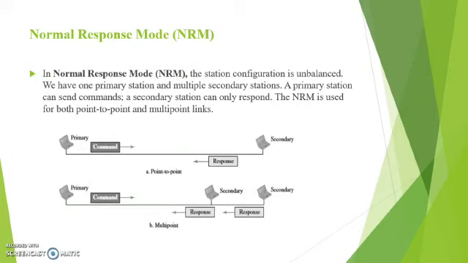In normal response mode, the station configuration is unbalanced. We have one primary station and multiple secondary stations. A primary station can send commands, a secondary station can only respond. The normal response mode is used for both point-to-point and multi-point links. Here there is a pictorial representation of both. In a point-to-point link there will be a primary device and a secondary device, and in a multi-point link there will be a single primary device and multiple secondary devices.